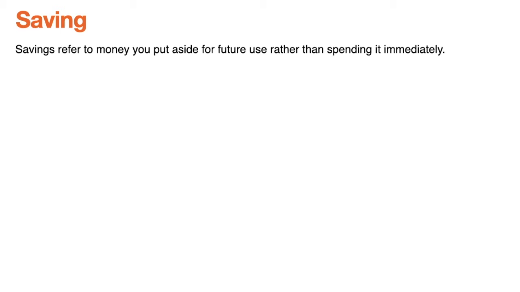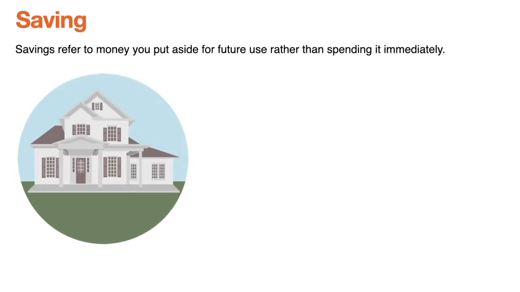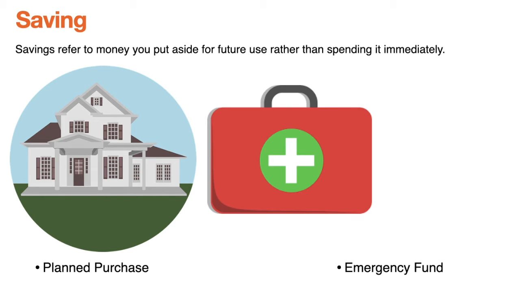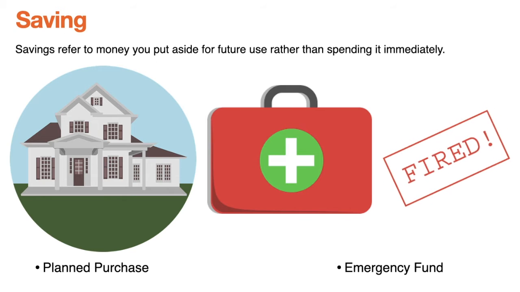So in the last video, we saw what savings and investments are. I will just repeat it once again for you. Saving is the amount of money you put aside from your income and you don't spend it immediately. Rather, you save it for future use. And the future use can be anything. It can be a planned purchase or it can be any emergency. Planned purchases can be buying a house, land, gold, or maybe children's marriage. Emergencies can be anything. It can be a medical emergency or maybe a job loss.